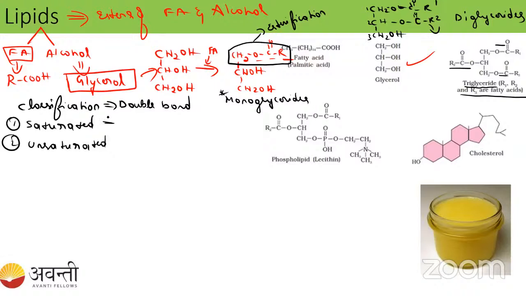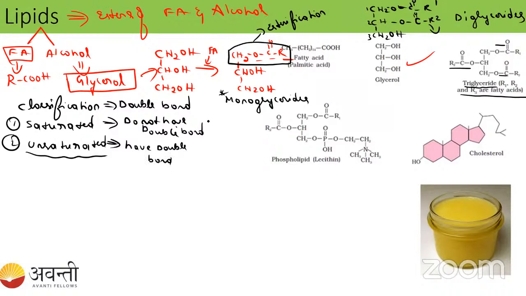Whenever we are talking about the saturated fatty acid, they do not have double bond. They don't have any double bond. Then coming to the unsaturated fatty acid, student, they do have double bonds.